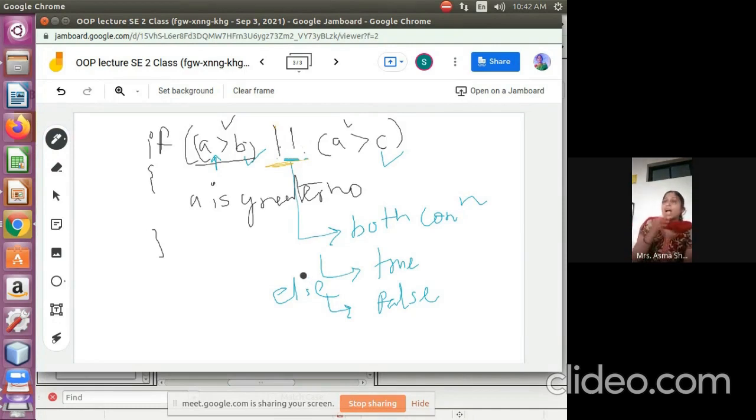It means that I am checking for the first condition. When I say and, it means that we require, for example, the voting condition. We need that he is from Pune, first condition. Second one, his age is greater than 18. So these two conditions need to be satisfied, then we use and. He is from Pune and he has age greater than 18. When these two conditions are satisfied, we give him the voting condition.